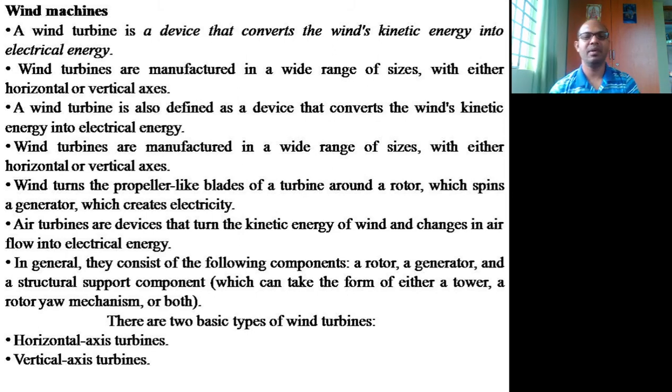A wind turbine, whether it is vertical or horizontal, will always have the basic components. I'll show you in detail when I explain the principle of working. A rotor, a generator, and a structural support component which can take the form of either a tower or a rotor yaw. It can be anything. A rotary yaw mechanism, both are being used.